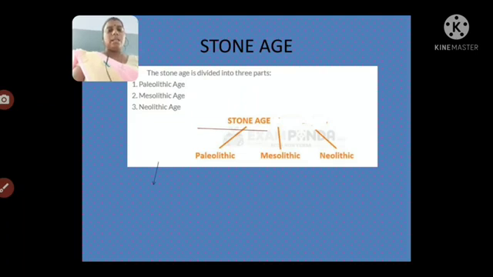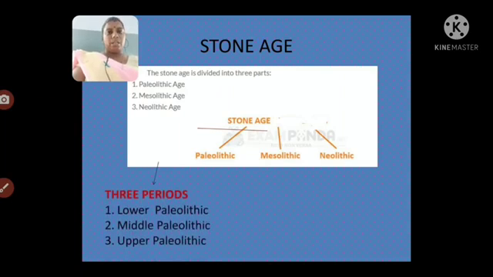Now let us see, Paleolithic is also divided into 3 parts. According to the evidence from excavations, the lower part is known as Lower Paleolithic, the middle part of the layer is known as Middle Paleolithic, and the topmost part is known as Upper Paleolithic. This is how archaeologists divided it into 3 parts, according to what they have excavated.